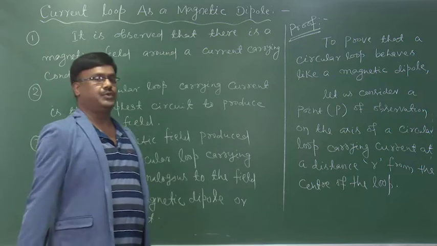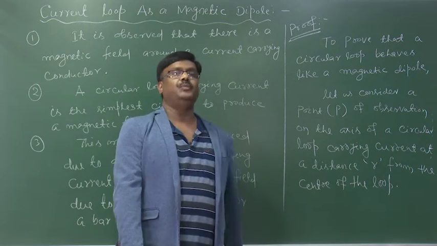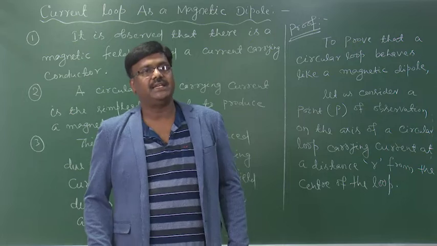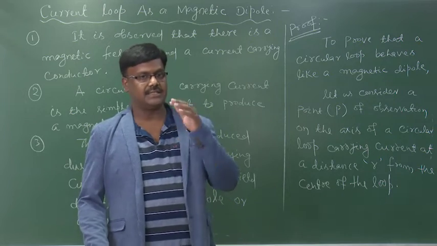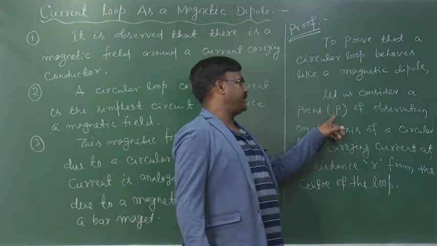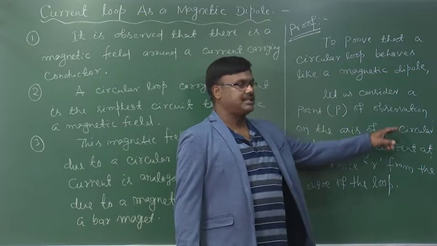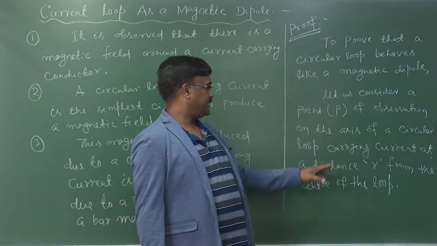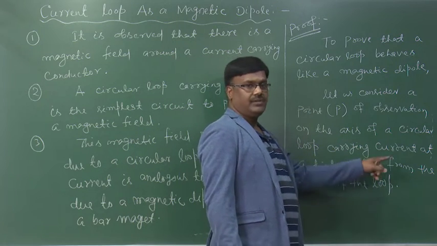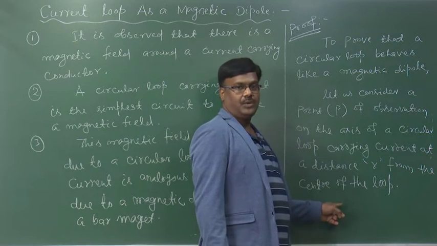Now, to show that a circular loop carrying current behaves like a magnetic dipole, let us consider a point P of observation on the axis of a circular loop carrying current at a distance r from the center of the loop.